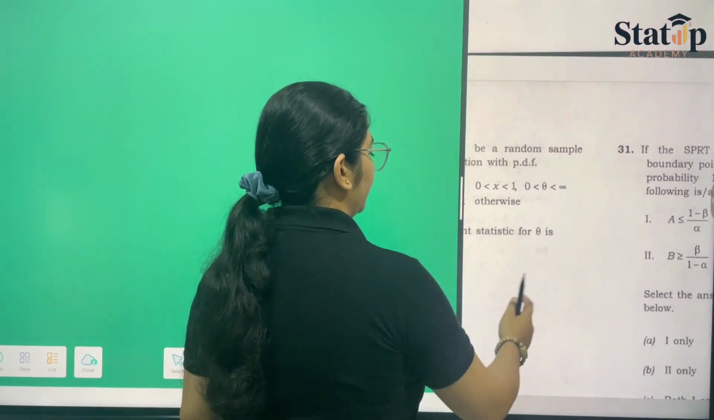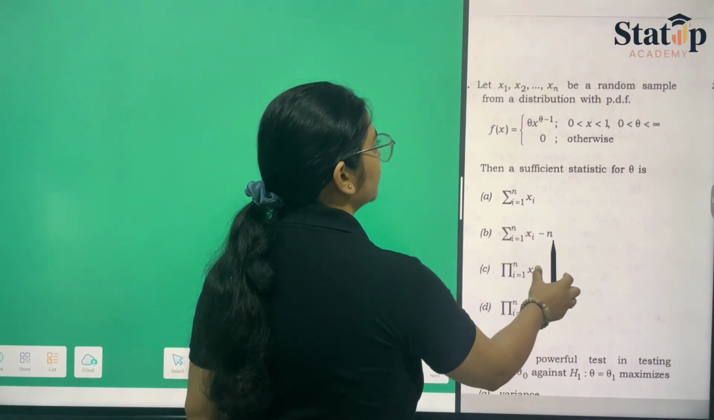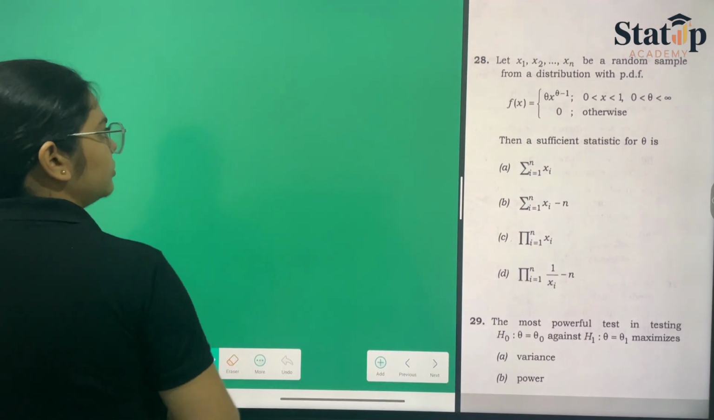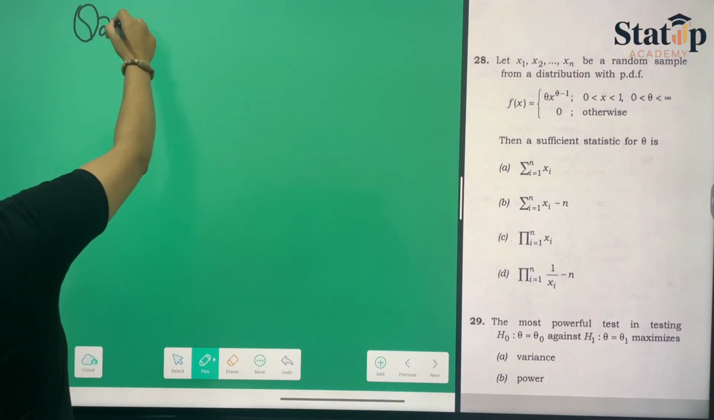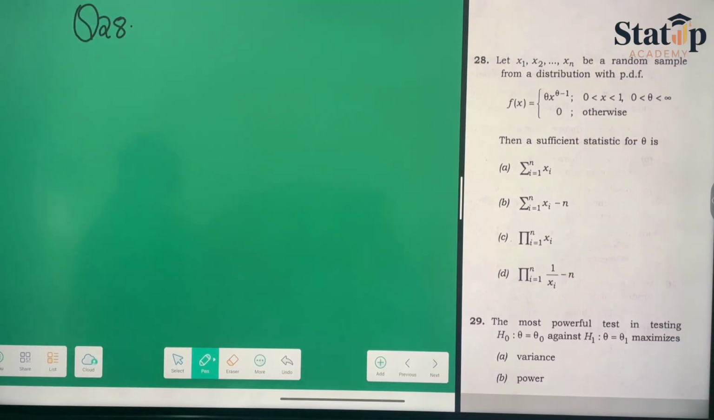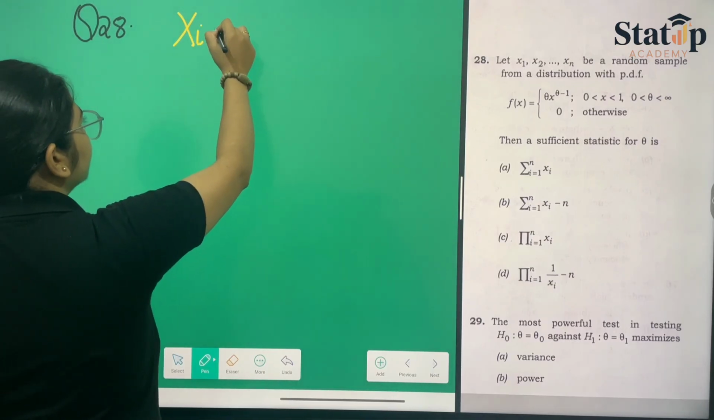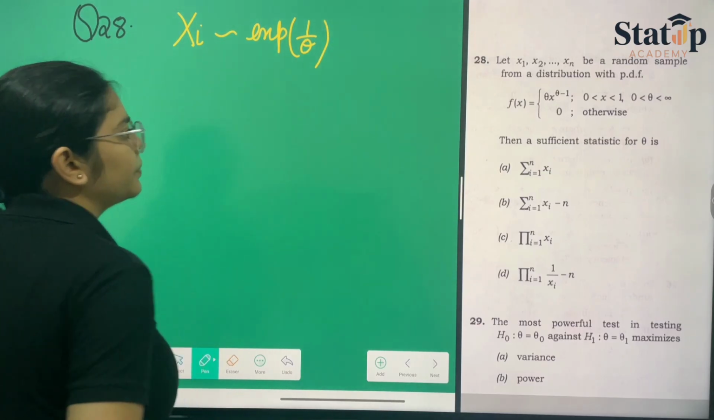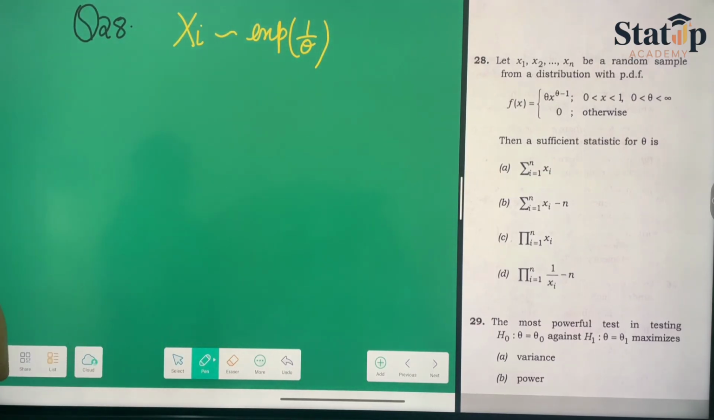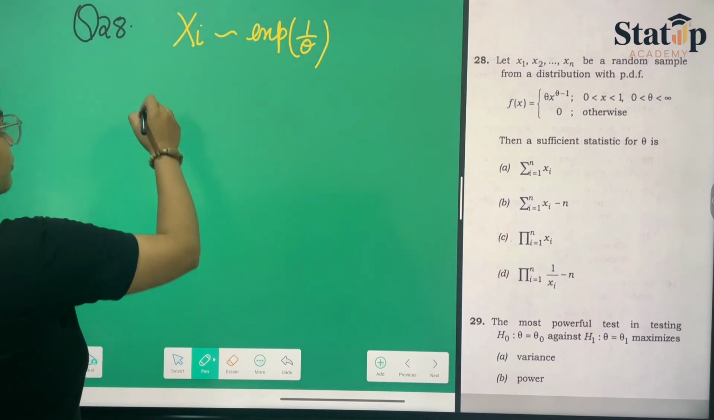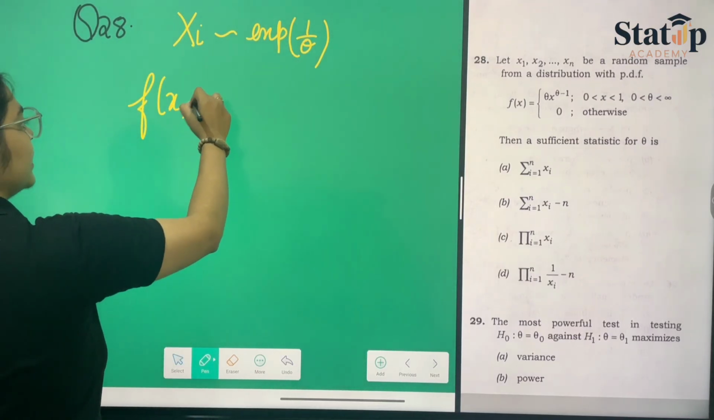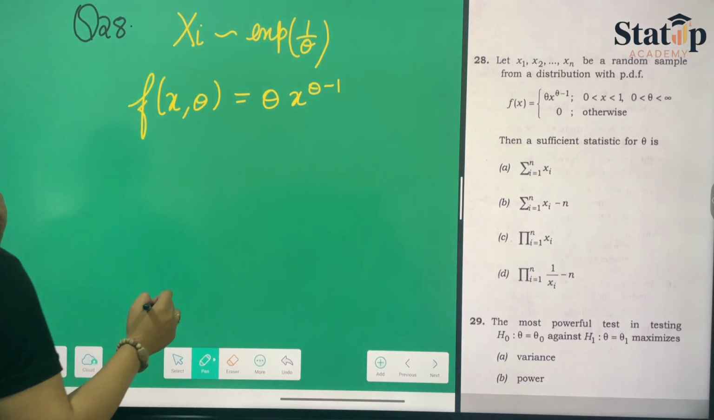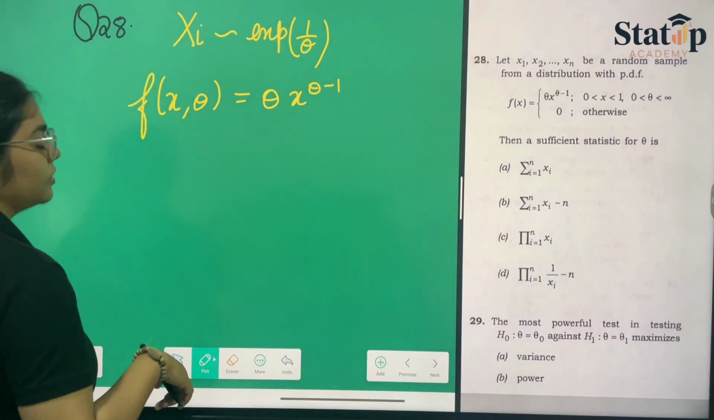Now moving forward with question number 28. We are given a random sample. Question number 28 gives us xi follows this, which is nothing but an exponential distribution with parameter 1 upon theta. Okay, then the sufficient estimator for this, again by the Fisher-Neyman theorem. First of all, f(x, theta) has been given to us as theta x raised to the power theta minus 1. Oh no, this is not exponential.